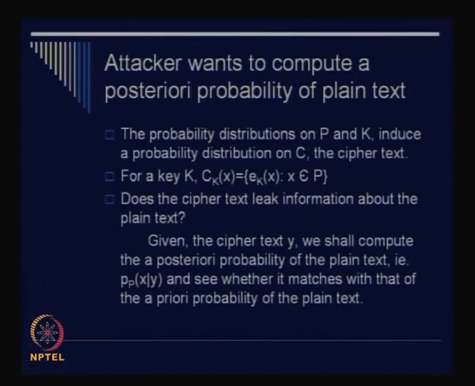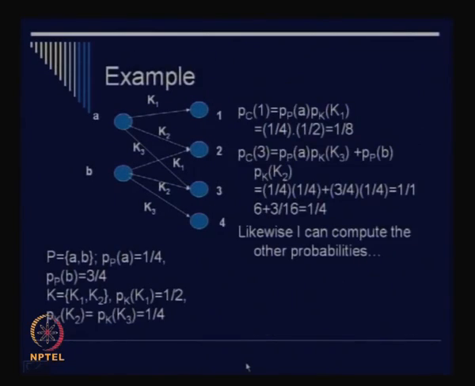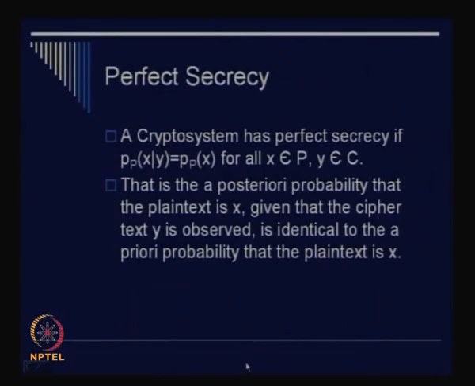What I am trying to say is that p_P(x | y) is equal to p_P(x), for all x belonging to P and for all y belonging to C. This result holds. A crypto system has perfect secrecy if this is the case. What does it mean? Given the value of y, the probability distribution of x is indistinguishable from the probability distribution of x when you are not given any value of y.